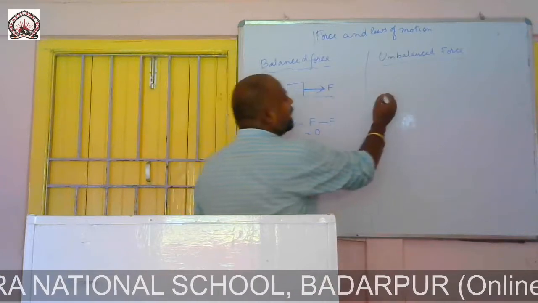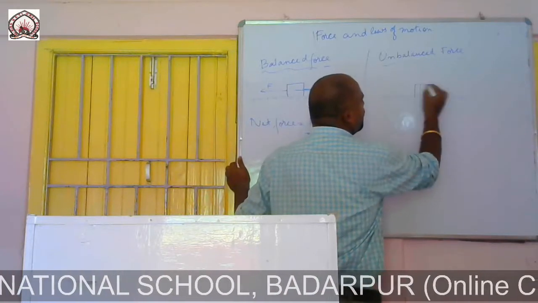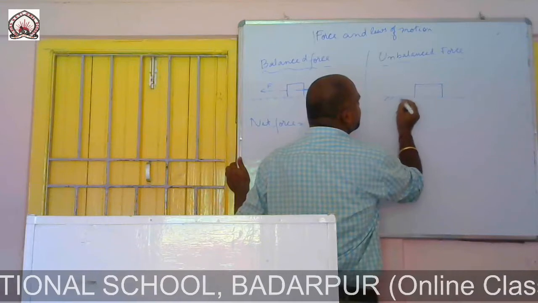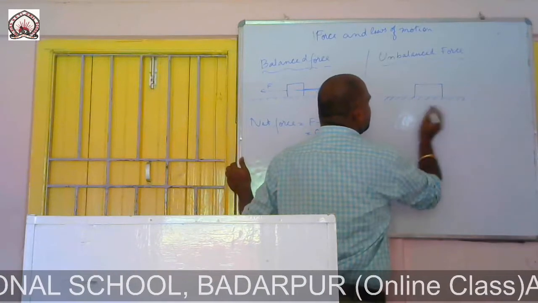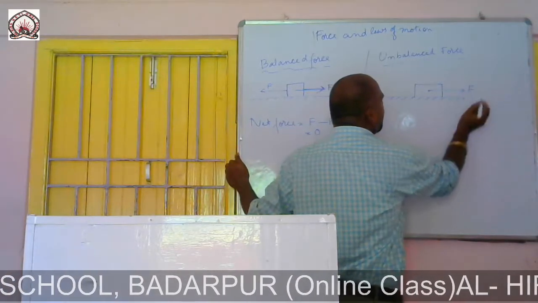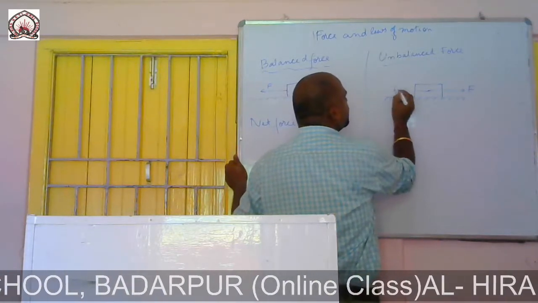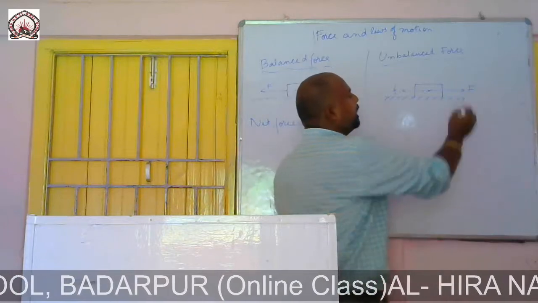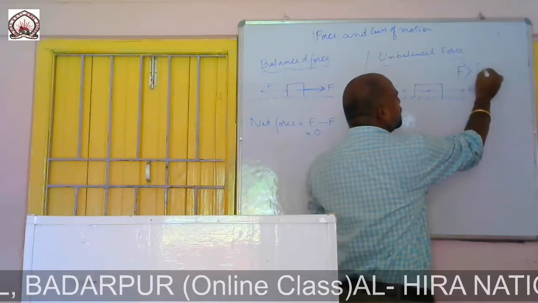Now, if I take an unbalanced force, okay, let us consider this is a body. Now, a force capital F and a small force f is applied. Here, capital F is greater than small f.